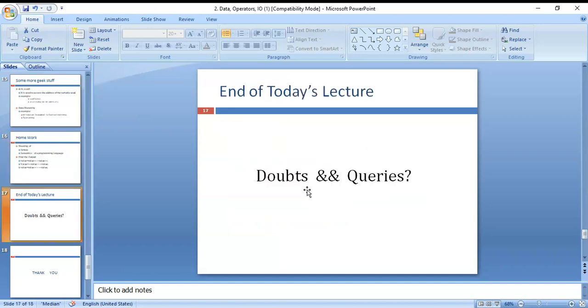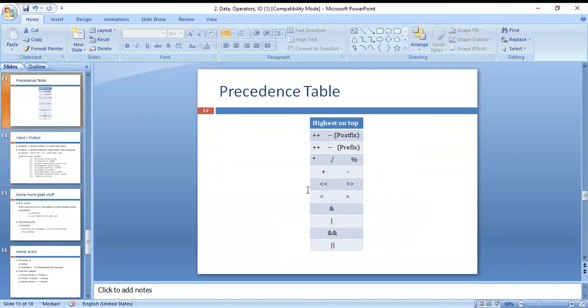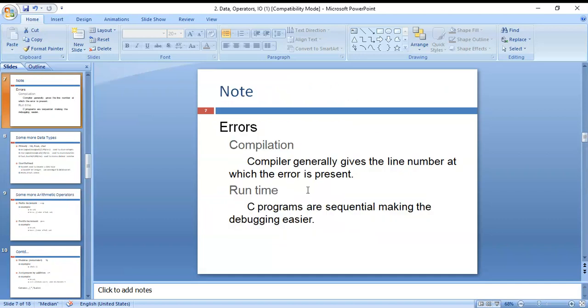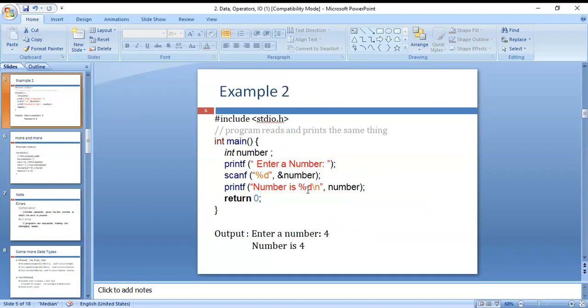And if any doubts or queries are there, just ask me. You can see here more and more examples.